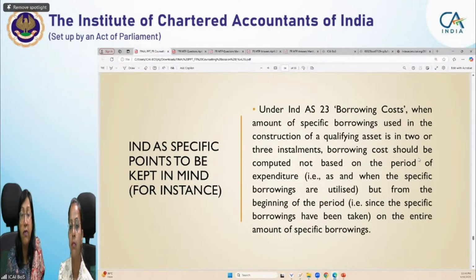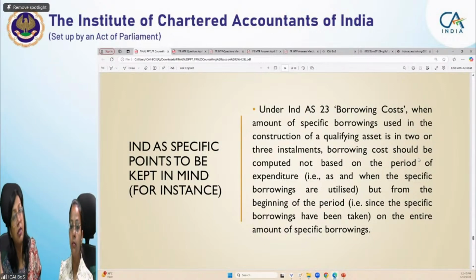Okay, so I believe that portion is also replied. Now, what kind of questions will arrive? There are certain standards where typical errors are made by the students. Basically, they get confused in cases of Ind AS 23, let's talk about Ind AS 23 borrowing cost. There are two types of loans which you take. One is your specific loan and another is your general loans.